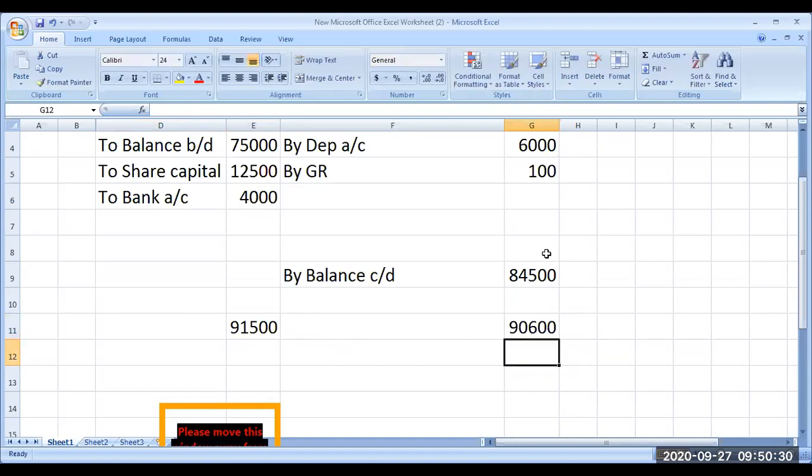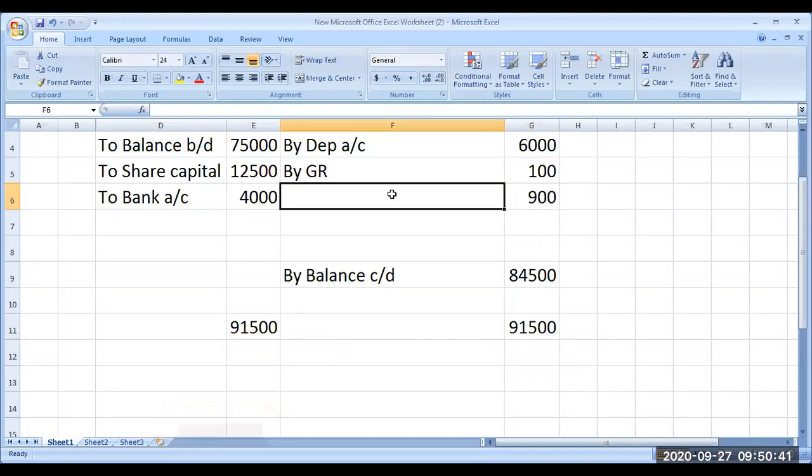Okay, but there is a mismatch. There is a mismatch of how much? 900 rupees. 900 rupees is less in the credit side. If it is less in the credit side, what should be the possibility? If there is a credit in the asset side, then the asset is reduced. Possibility of asset reducing is depreciation, that is already recorded.